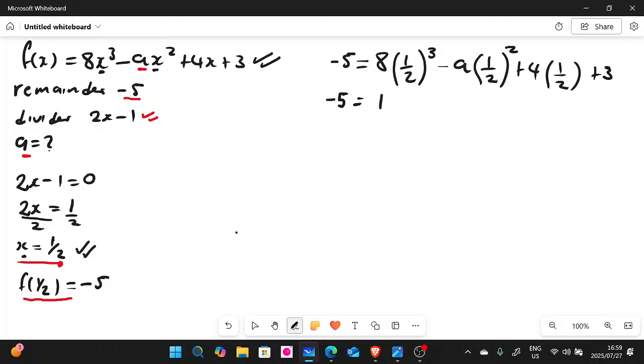Here, if you put this part in the calculator, you're going to have 1, because we have 1 over 2 to the power of 3. That's going to give us 1 over 8 multiplied by 8, which is going to give us 1. And then we say minus a to the power of 1 over 4, because this is 2 to the power of 2, which gives us 4 underneath there. And then plus, what is 4 multiplied by half? That is going to give us 2, plus 3.